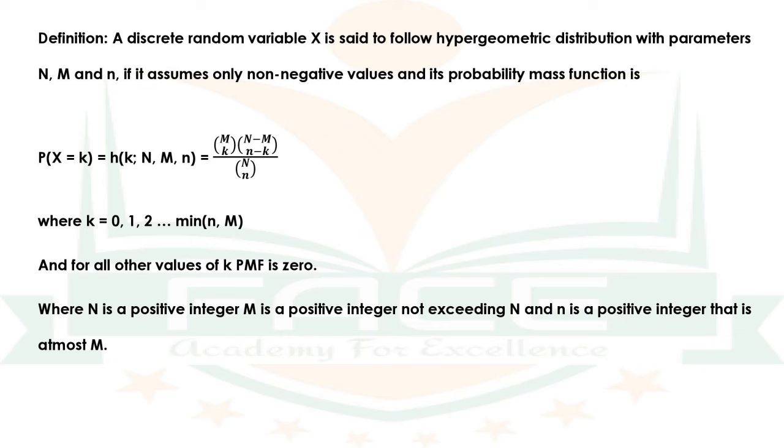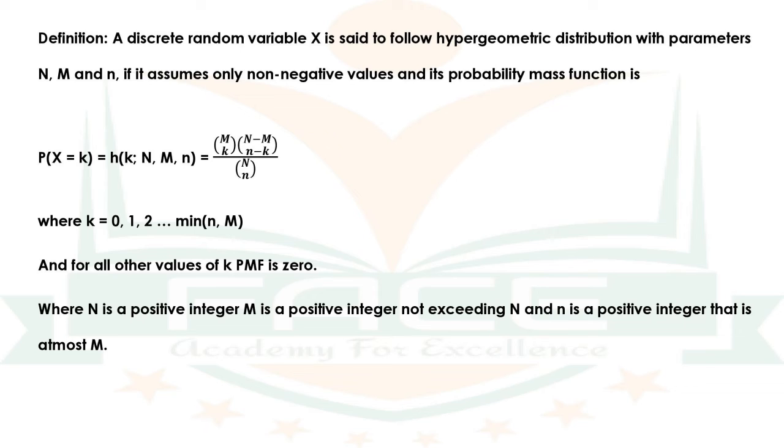Now let us define a hypergeometric distribution. A discrete random variable x is said to follow hypergeometric distribution with parameters N, M and small n if it assumes only non-negative values and its probability mass function is P of x equal to small k is equal to h of k, N, M, small n, which is equal to MCk times N minus M C small n minus k, the whole divided by NC small n, where k is equal to 0, 1, 2, etc. up to minimum of small n comma M. And for all other values of k, the PMF is 0.